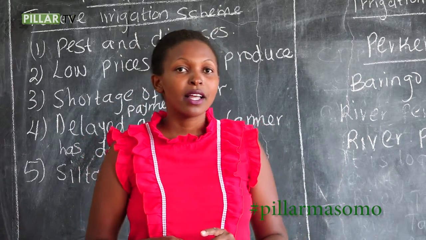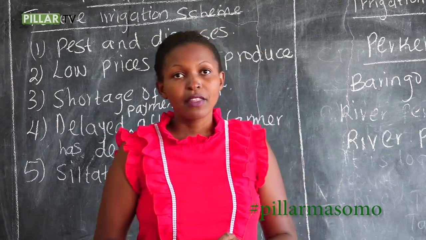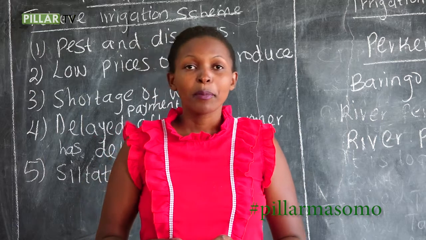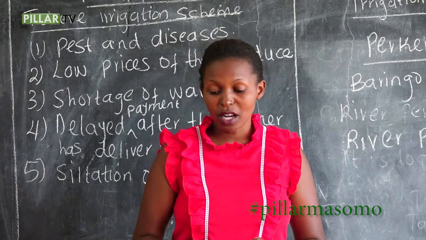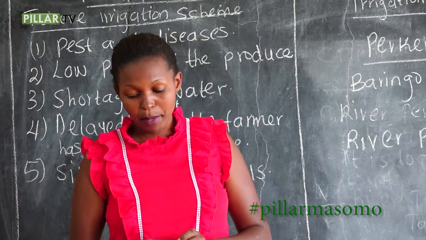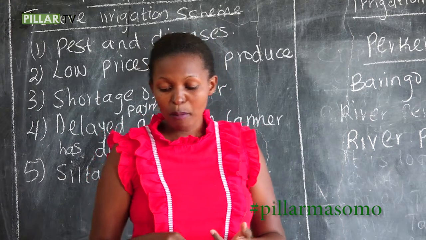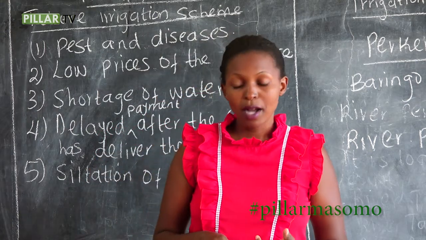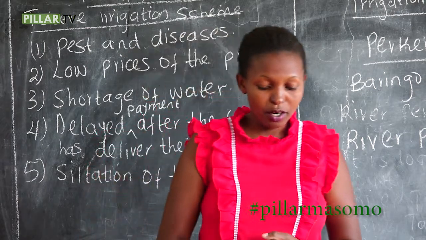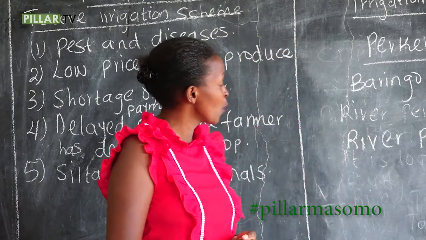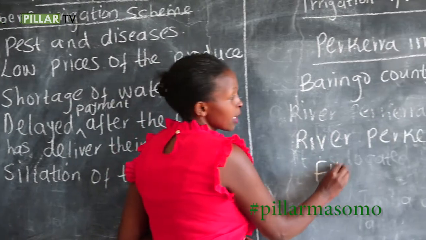The seed maize, they sell it to Kenya Seed Company, which buys it for good money. That is the handsome payment we have talked about. Then also the farmers have formed a cooperative, through which they sell their farm harvest. And we are through with Perkerra irrigation scheme. But before we end, we have the irrigation method that they use there.